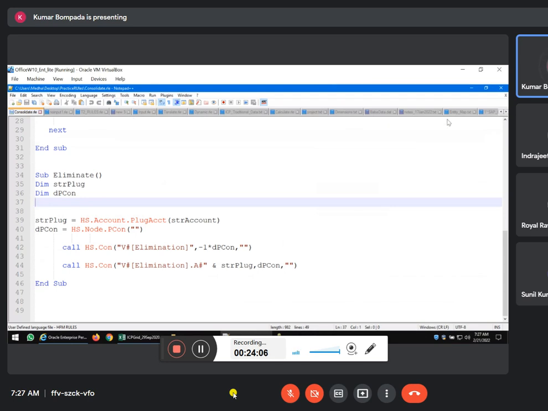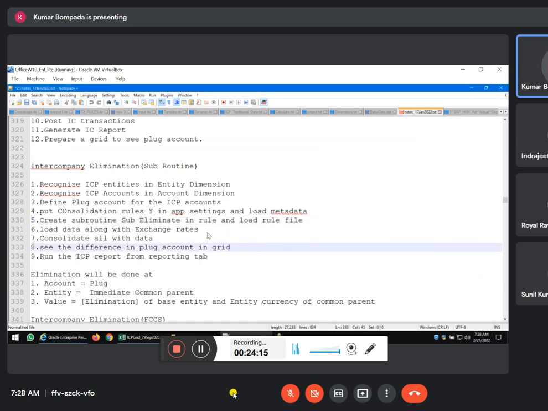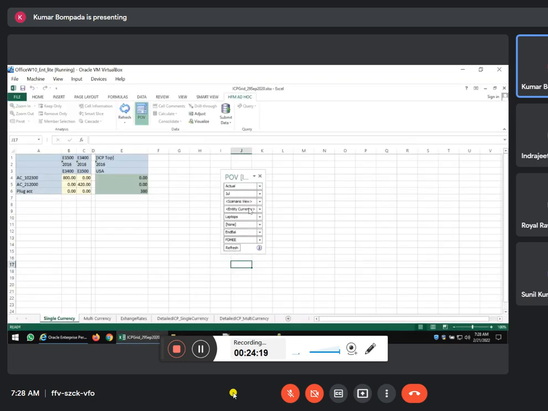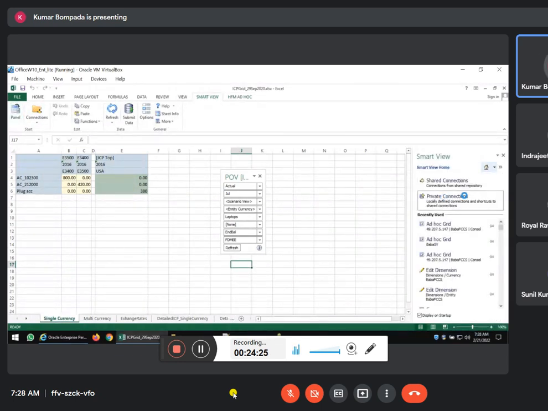Where is my notes? Close this. Yes, cancel. So load data along with exchange rates. First we'll load data and we'll load the exchange rates also. So yes, we'll connect to this application. Smart View panel, private connection.